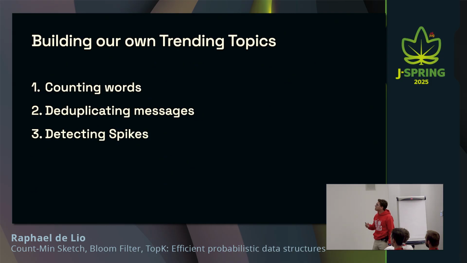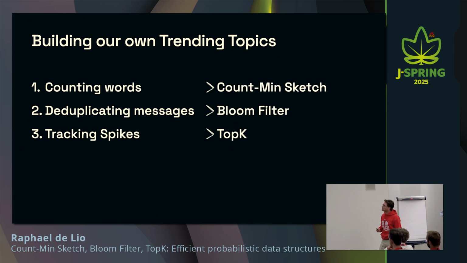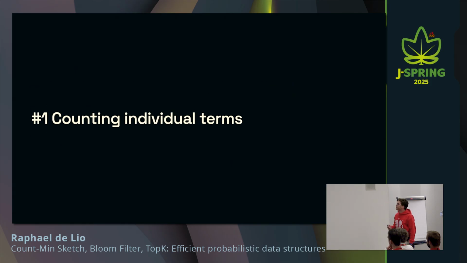Okay, too much talk. Let's talk about building our trending topics solution. So we're going to go through 3 challenges here. The first one is counting the words, the individual words. The second one is deduplicating the messages. And the third one is detecting spikes, so the trendings themselves, right? And for each one of them, we're going to be using a different data structure. For the first one, we're going to be using the counting sketch. For the second one, the Bloom filter. And for the third one, the TopK.